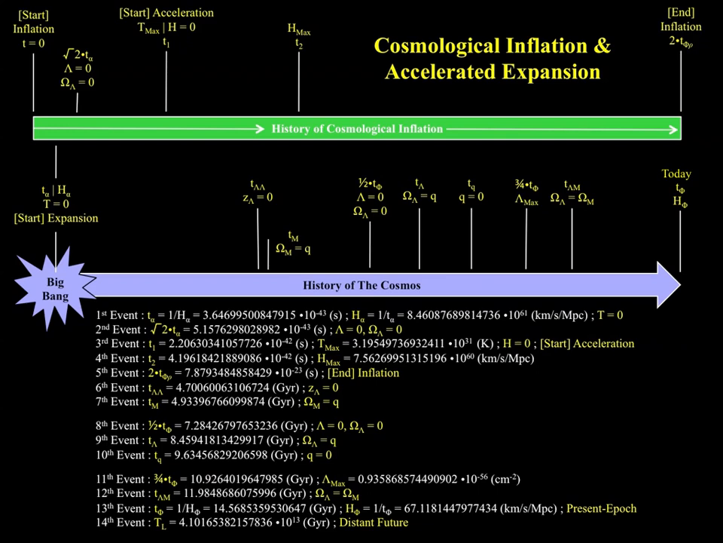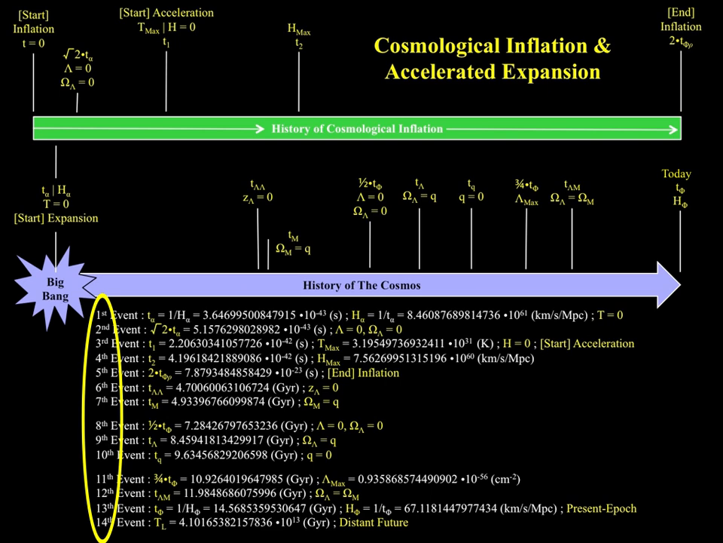This is an illustration of cosmological history, which includes a detailed account of the cosmological inflation period. We'll deep dive into this illustration momentarily, but we can summarize the history of the cosmos by outlining 14 key events. The 14th event is a general reference to the distant future and the 13th event refers to the present epoch. So, between the Big Bang and now, we've identified 12 key cosmological events.